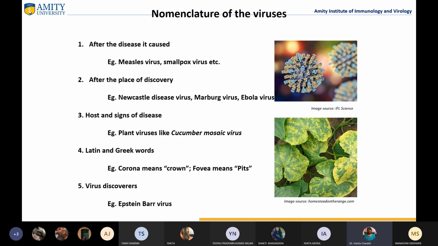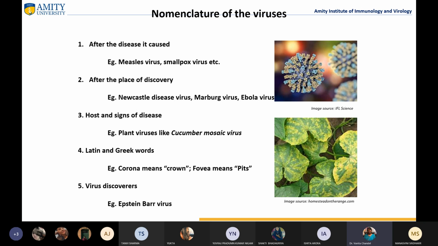Then there are Latin and Greek words, for example, corona means crown, so we call it coronavirus. Foveavirus, fovea means pit. So again, even today, we call it a coronavirus. So they are being named, and there have been different ways in which these viruses have been named.